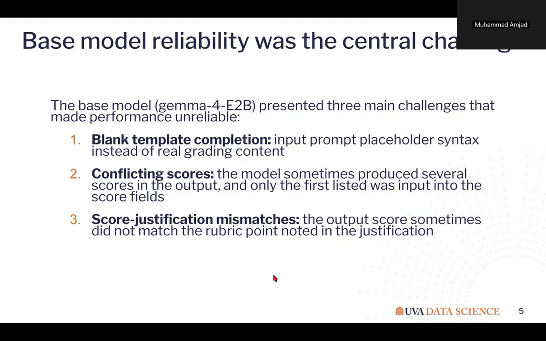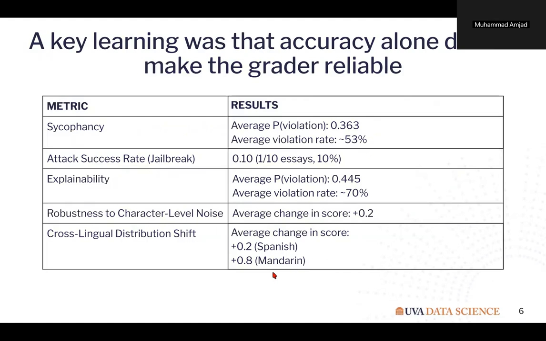By contrast, the instruction-tuned model was much more reliable. It produced coherent scores in 49 out of 50 attempts. The only issue was a parser problem, not really a model failure. The main takeaway is that accuracy alone did not make the grader reliable.